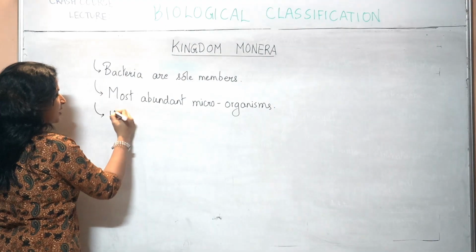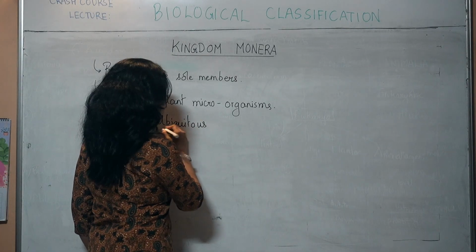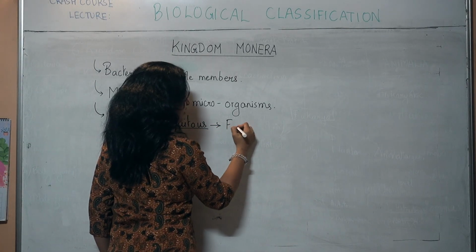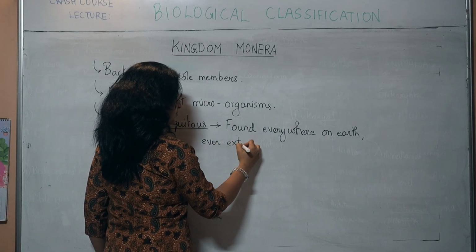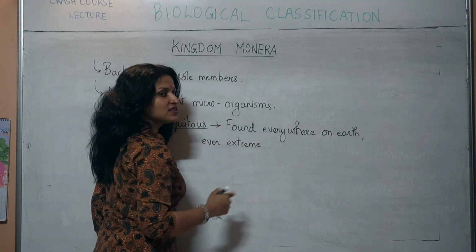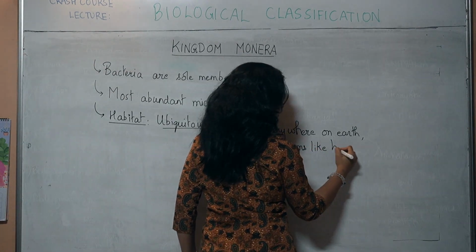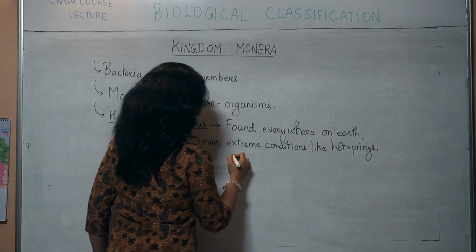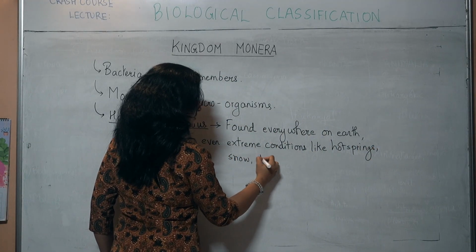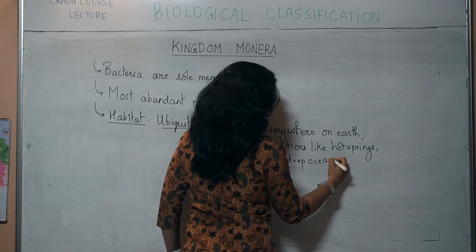Their habitat: they are ubiquitous in nature. Ubiquitous meaning they are found everywhere on earth, even extreme conditions. Who will be found in extreme conditions? The archaebacteria. Even extreme conditions like hot springs. They are found in hot springs, snow, desert, deep oceans, everywhere.